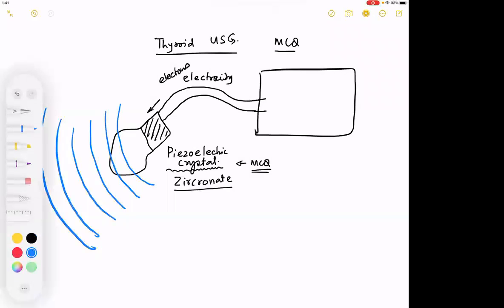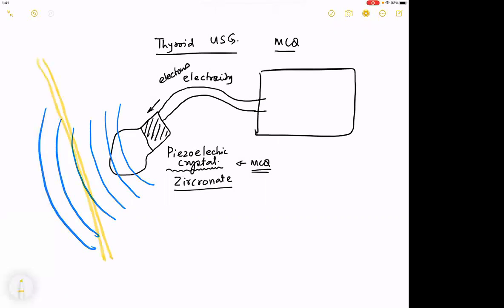Now, dependent upon the generation of the ultrasonic waves, let us place a barrier in the path of the ultrasonic waves. When a barrier is placed, what happens to these ultrasonic waves? They go down and they come back. They go from the crystal and they come back to the crystal.